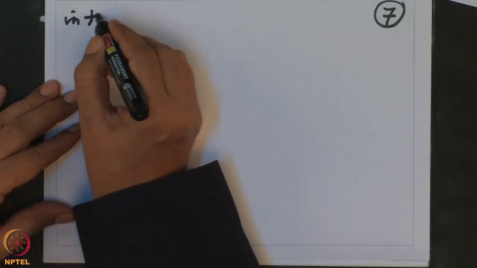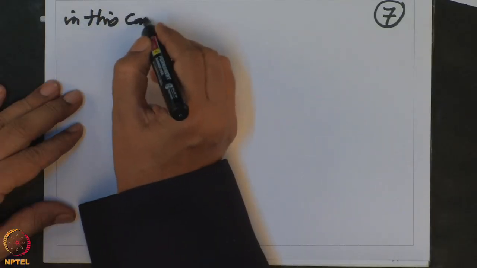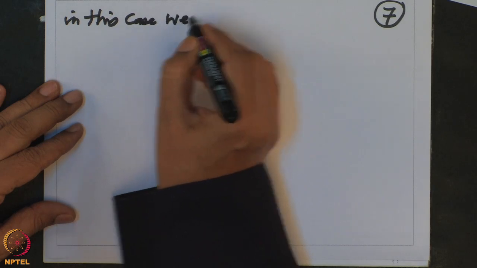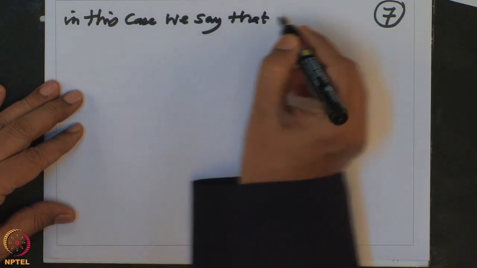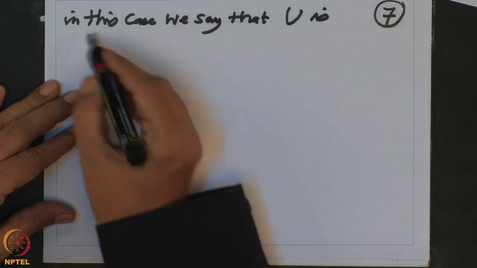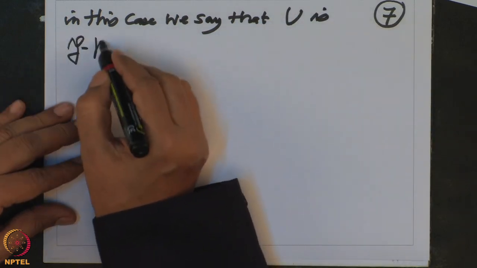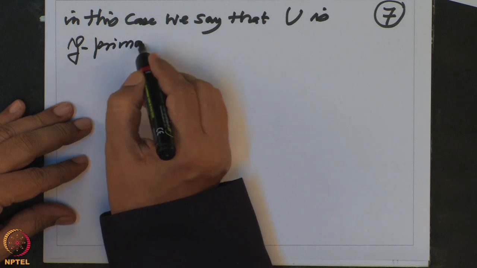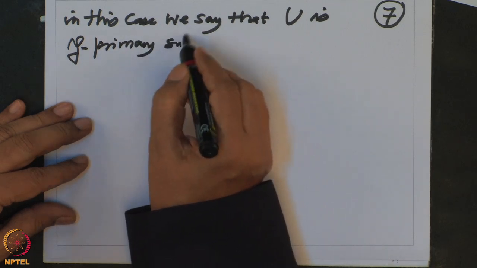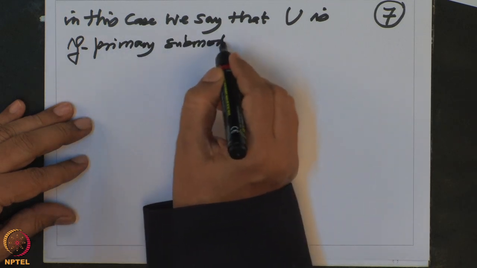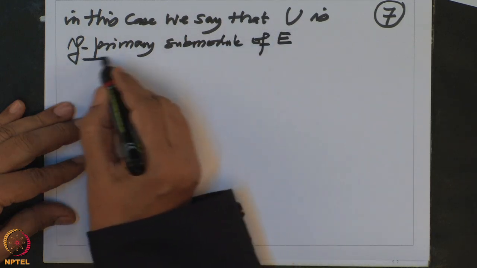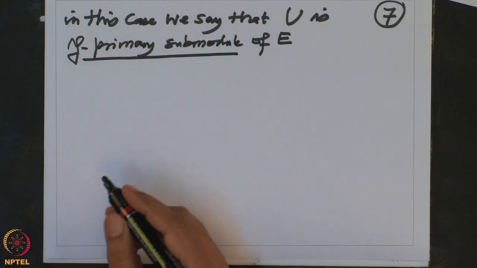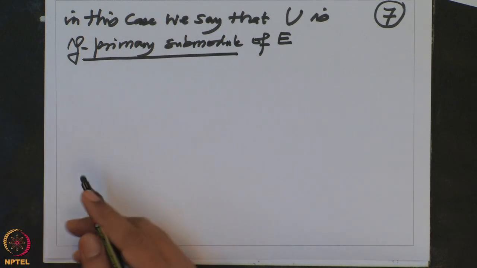More precisely, in this case we say that U is a P primary submodule of E. All right, let us see some examples.